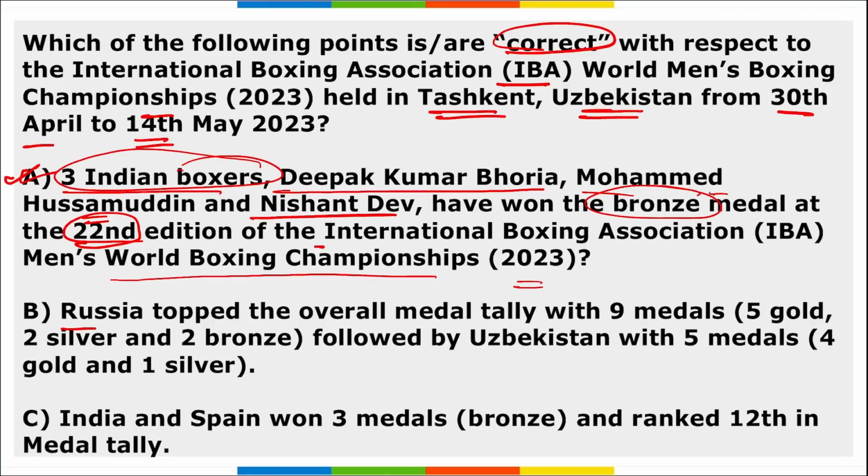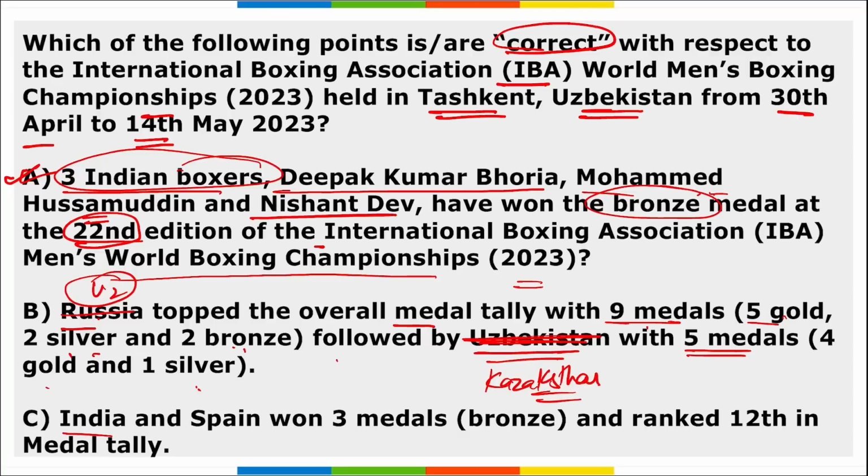Second, Russia topped the overall medal tally with 9 medals, that is 5 gold, 2 silver, 2 bronze, followed by Uzbekistan with 5 medals, that is 4 gold and 1 silver. So remember, the correct option becomes, it is not Russia that has topped here, it is Uzbekistan. Uzbekistan has topped the overall medal tally, correct? They won 9 medals, 5 gold, 2 silver and 2 bronze. It was followed by not Uzbekistan, it was followed by Kazakhstan, correct?